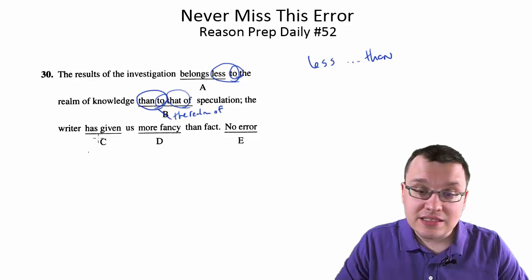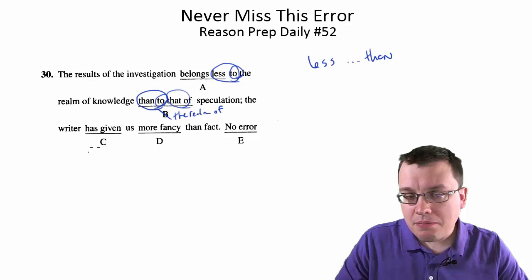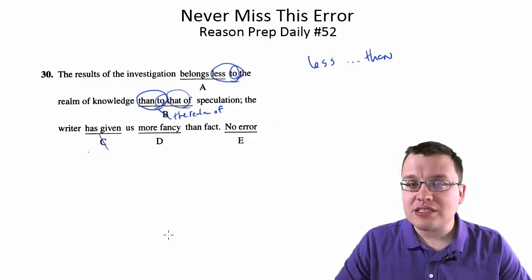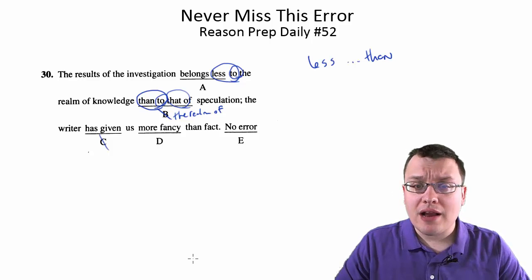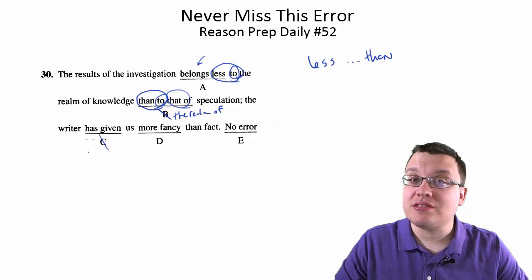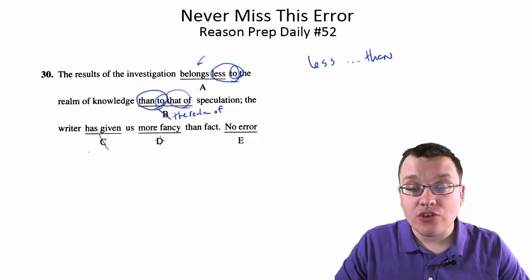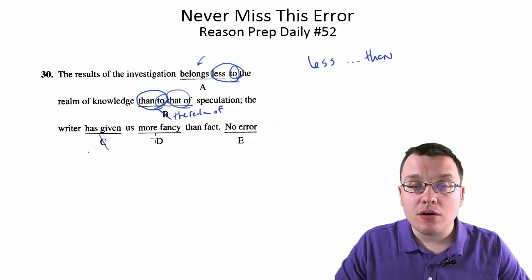C, you might look at C and say, oh, is this some sort of tense error? Or is the form of it wrong? No, it's fine. The writer has given us more fancy than fact. We see earlier in the sentence we had a present tense verb, so having present tense here seems fine. Nothing wrong with C. You might look at D and say, should it be fancier or more fancy?